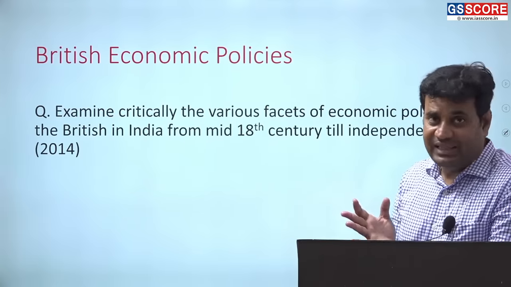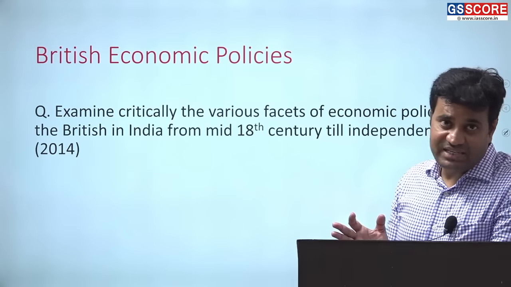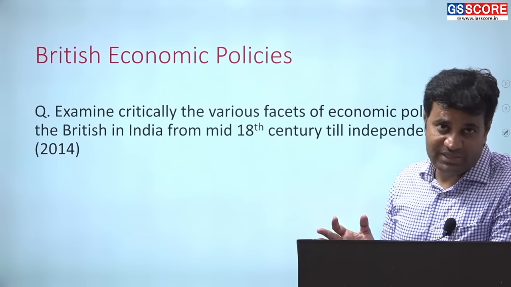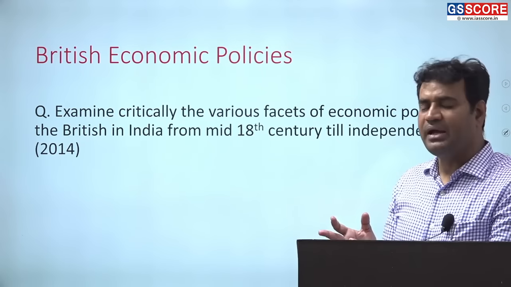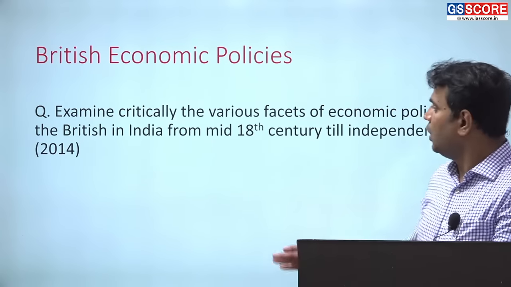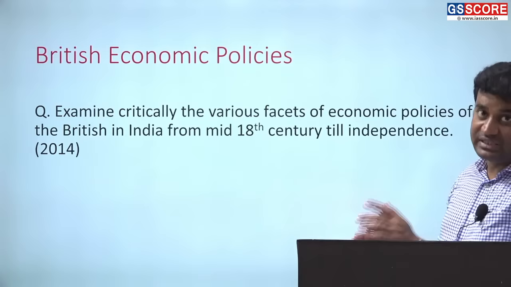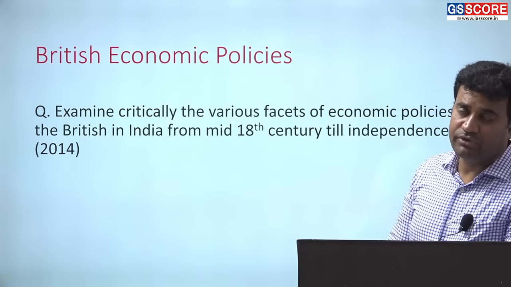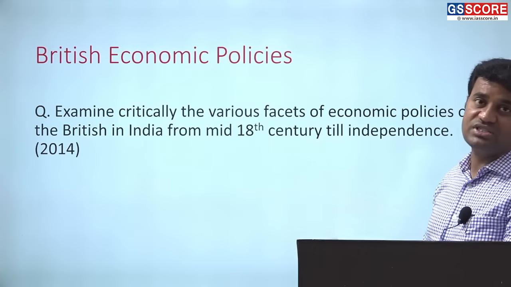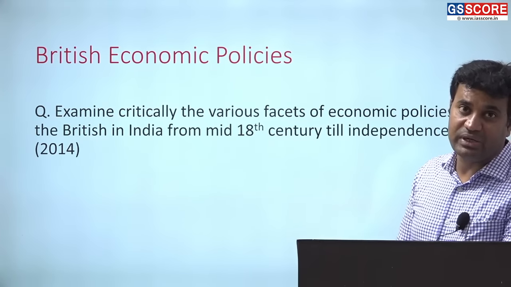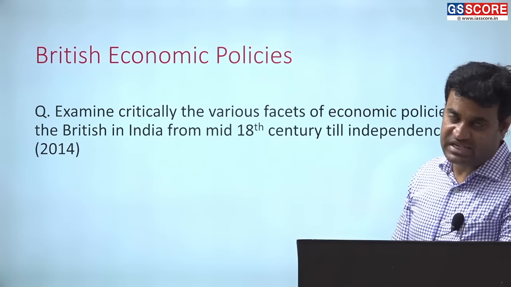Here I have to discuss land revenue settlements, that is the Permanent, Ryotwari and Mahalwari settlements, commercialization of agriculture, then drain of wealth from India to Britain, then deindustrialization, rise of landless laborers and peasants at this time, and occurrence of recurrent famine and poverty. All these issues are to be discussed that were followed by the British from the middle of the 18th century till India became independent by the middle of the 20th century. Clear? We'll be providing model answers even for mains questions as well, so that not only in prelims but even in mains you can understand what approach and content has to be followed while writing answers for mains examination.